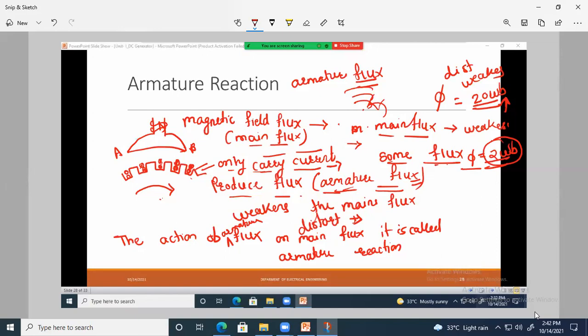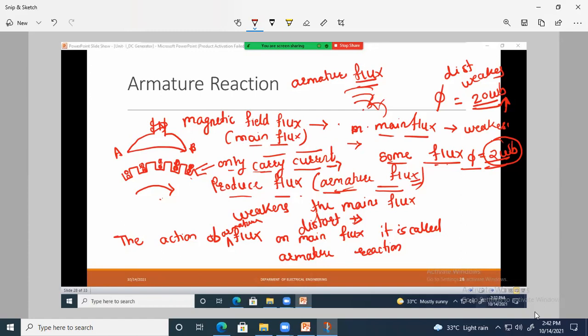The action of armature flux on the production of main flux is called armature reaction. Okay, लक्षात आली का सगळ्यांच्या?